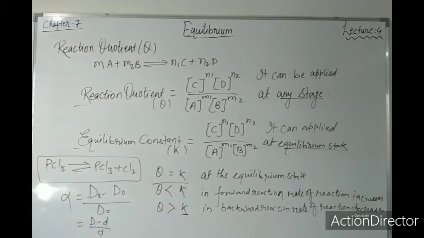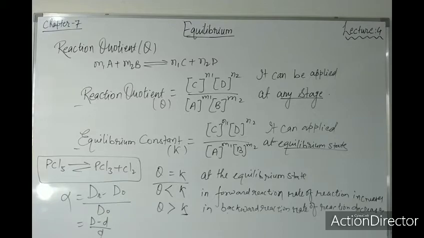Now you can ask me, sir, what is this capital D or small d? Capital D is the theoretical vapor density, the normal vapor density, which will be given in the question. Small d is the observed, practical or experimental vapor density at the higher temperature, and alpha is the degree of dissociation.